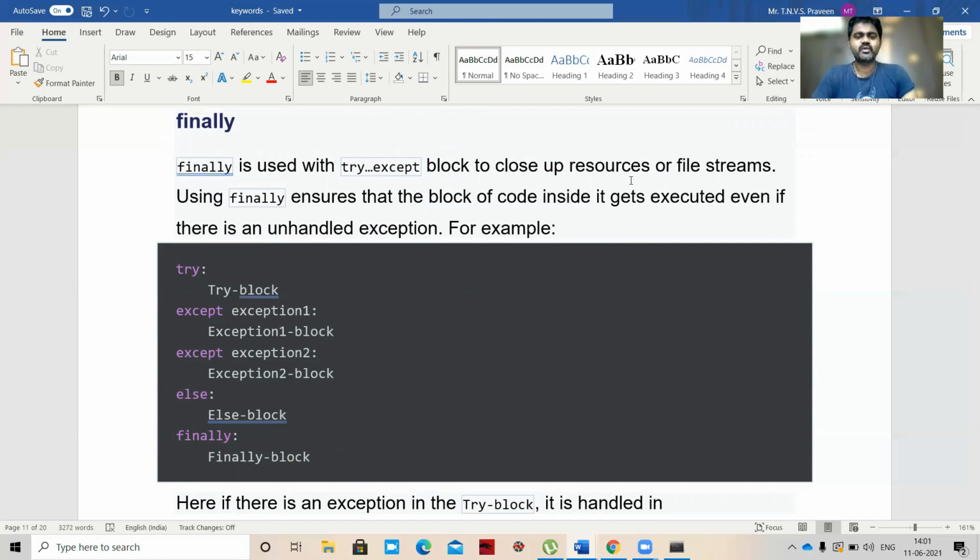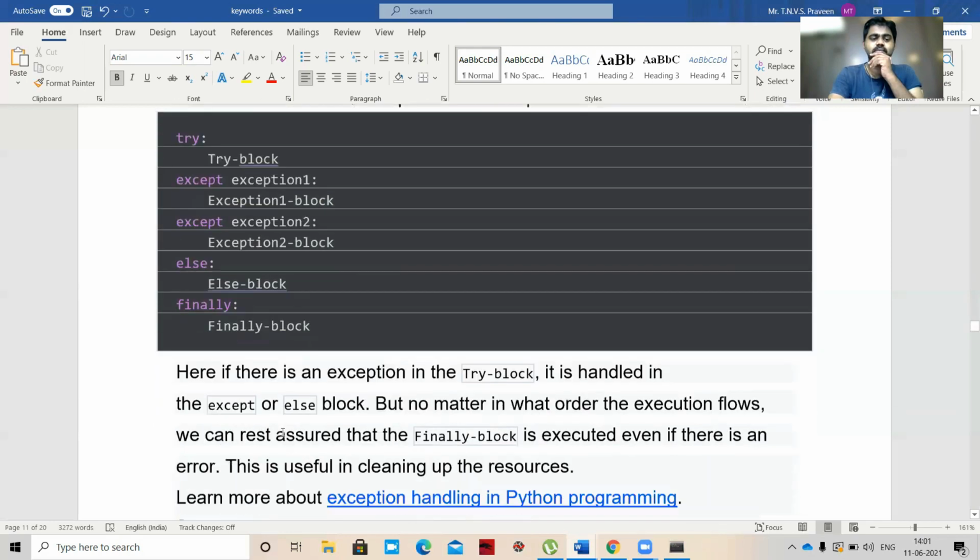Okay. So when we go for the finally block, when it is unhandled, it goes to the try block, except it goes to exception 1 block, except it goes to exception 2 block, else it goes to the else block. Finally, when all is done, it goes to the finally block. So this is an example for the finally keyword.